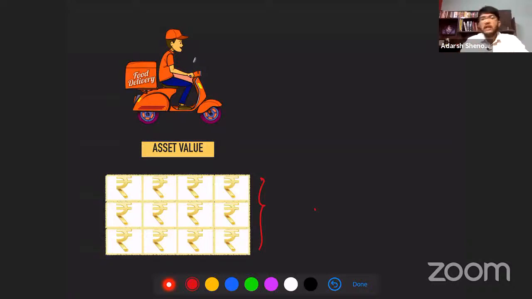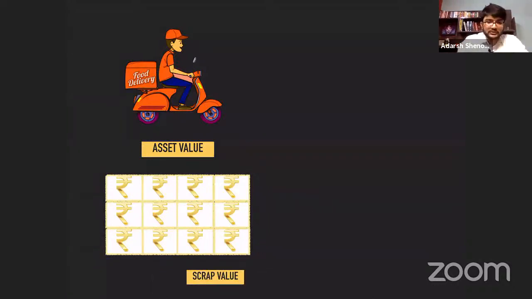Let us assume the scooter has a scrap value of two boxes. Two boxes means how much is the scrap value? 10,000 rupees. Okay, the scrap value is how much? 10,000 rupees.